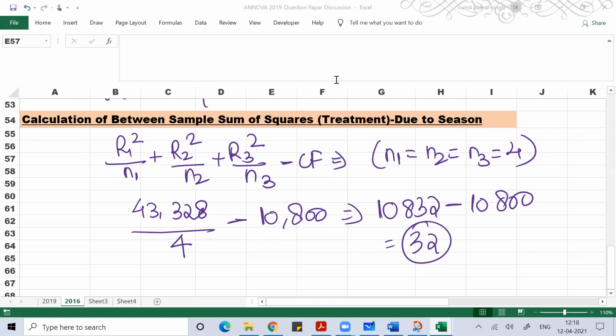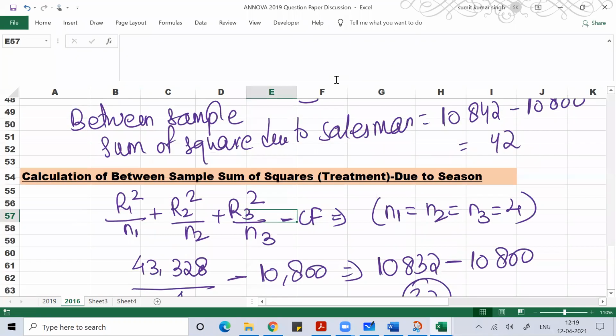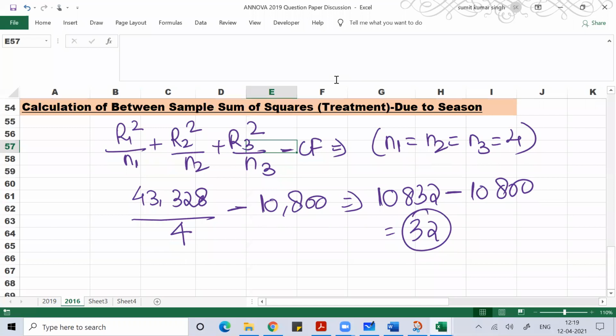So I found the calculation of between sample sum of square due to salesman and due to season. Due to salesman, it was 42 lakh. Due to season, it is 32 lakh.